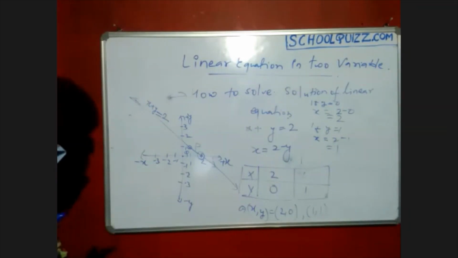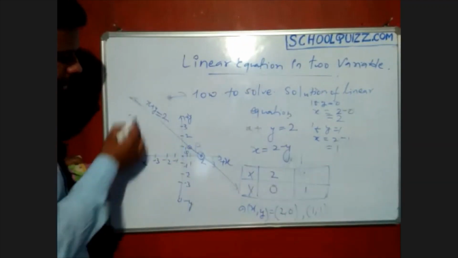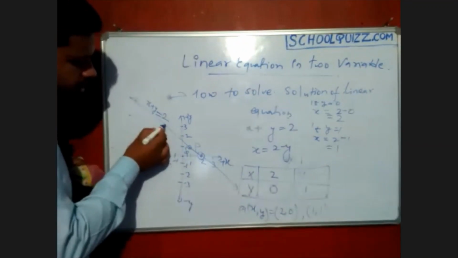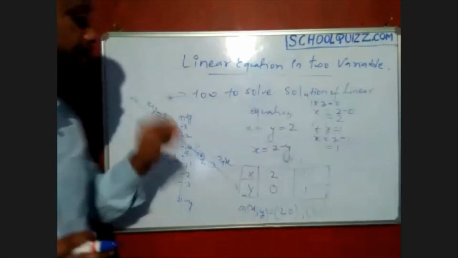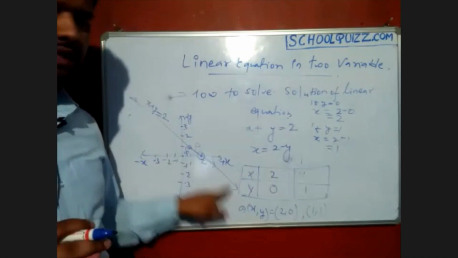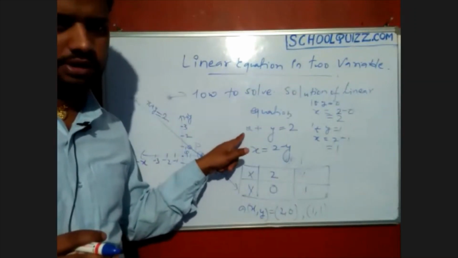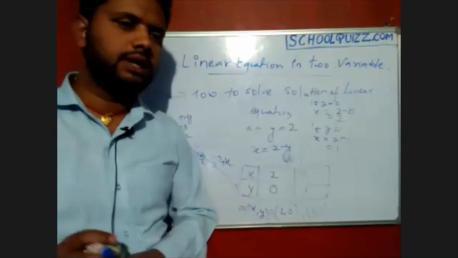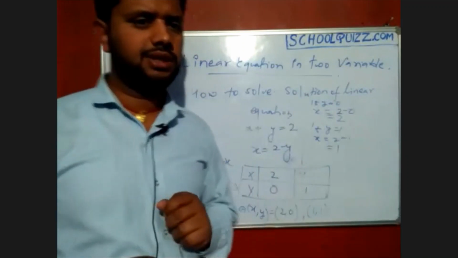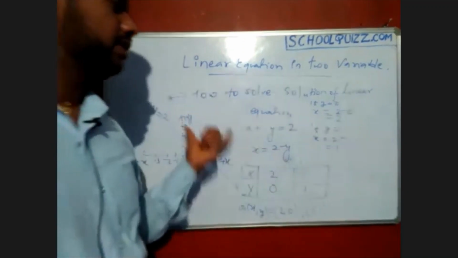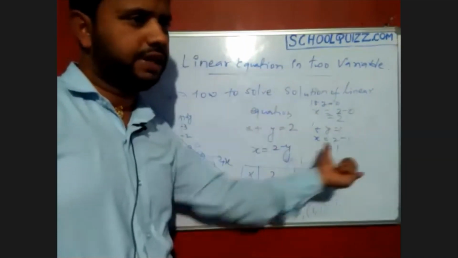Now see, this is the thing. Whatever point we choose on this line, if I am choosing any point on that line, it will be a perfect solution of that equation. In a quadratic equation also I said if it is a root of that particular equation, and we put that value in the equation, we will get 0.